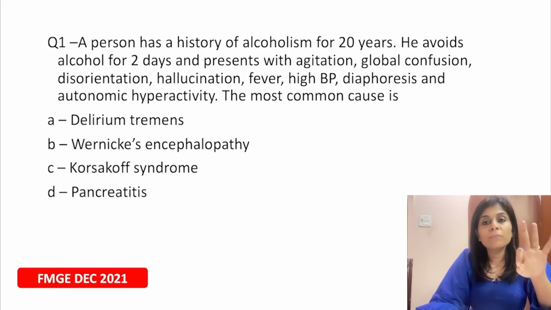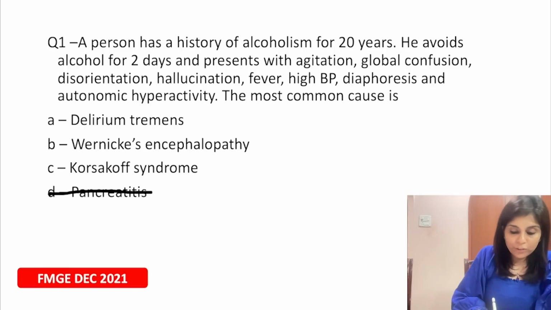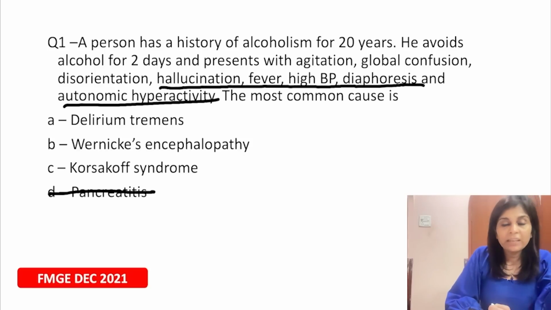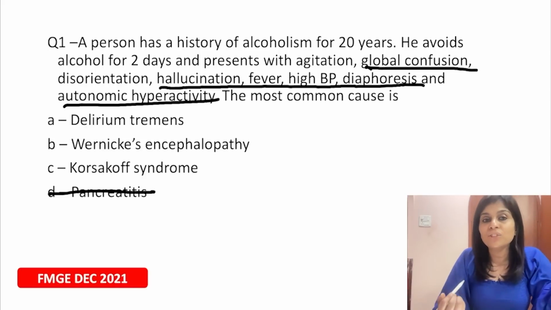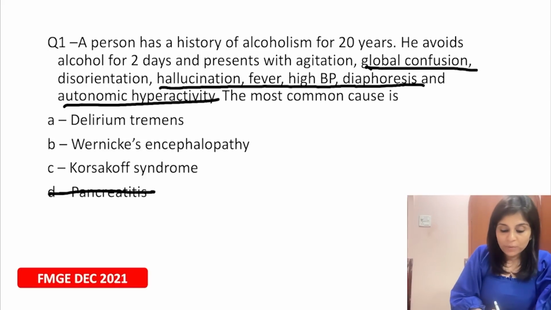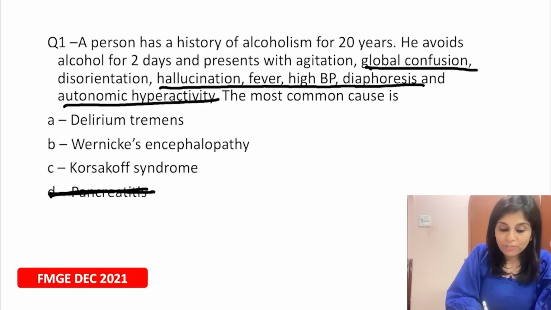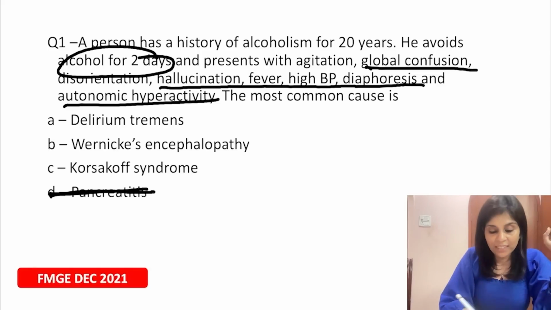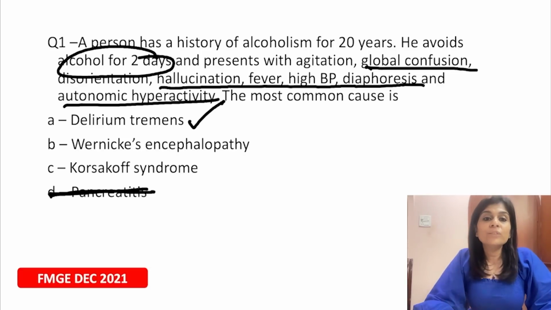The most common causes. Can we exclude choice D straight away? Yeah. So pancreatitis is not going to present with hallucination, fever, high blood pressure, or autonomic hyperactivity. The person would not present with global confusion or agitation or disorientation. So we can straight away exclude pancreatitis. And because there is a history of alcohol withdrawal for 2 days, what is going to be the diagnosis? It is delirium tremens. It is one of the features of alcohol withdrawal.